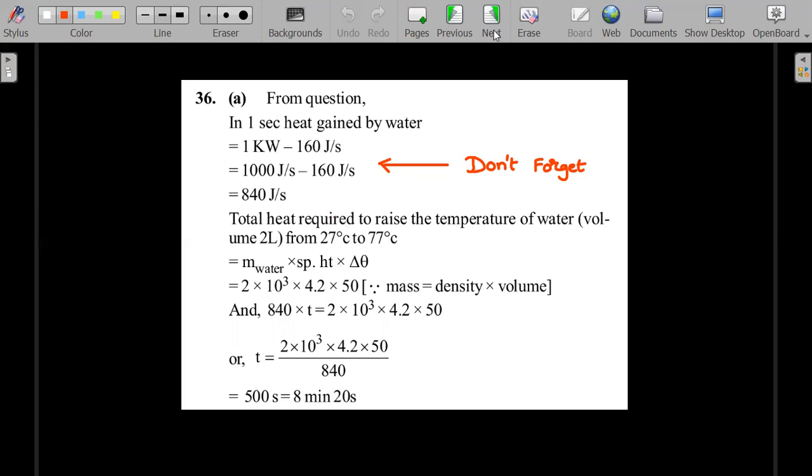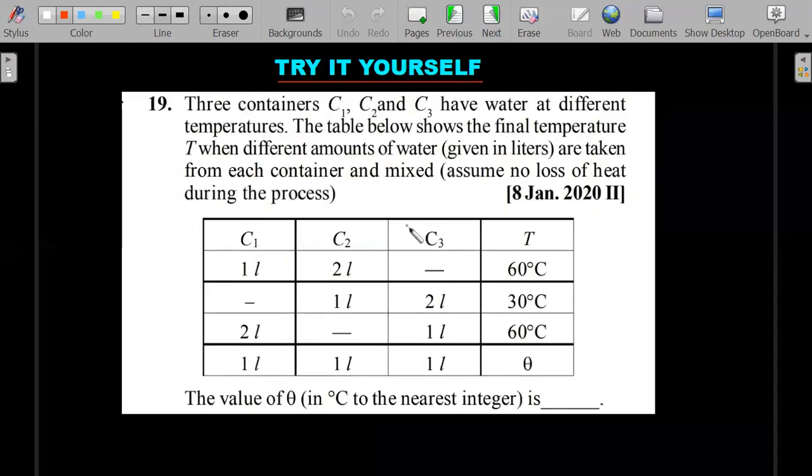Stay confident. I think you should do better. Let's move forward. This one again, I just put it up here to tell you that the question might look big, but the solution is very, very simple. So don't go by the face value of the question.